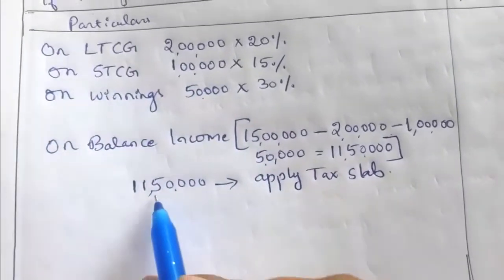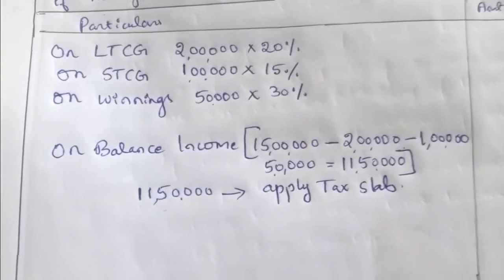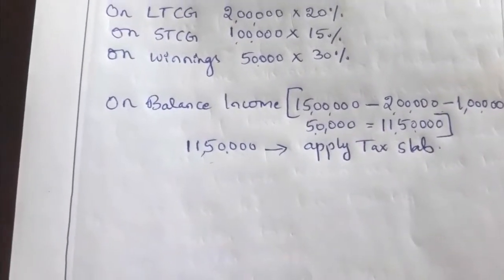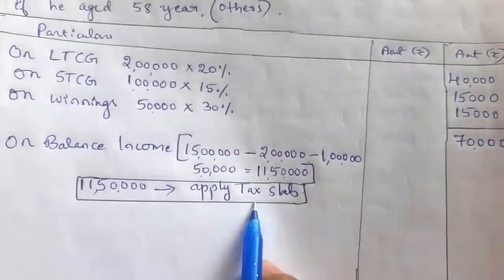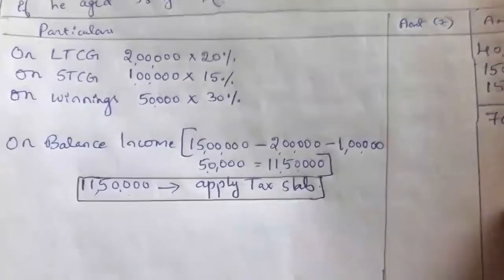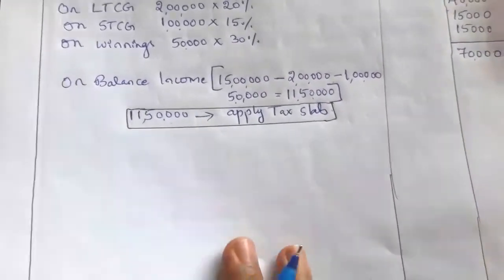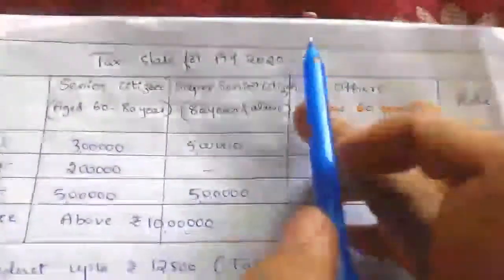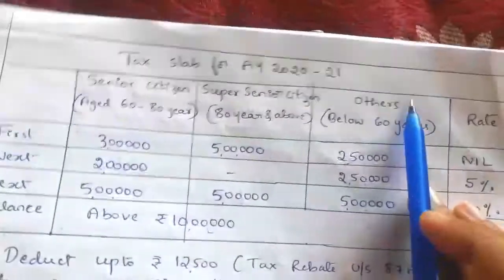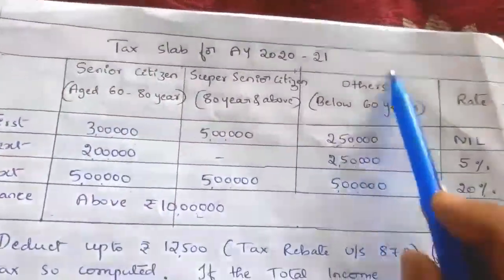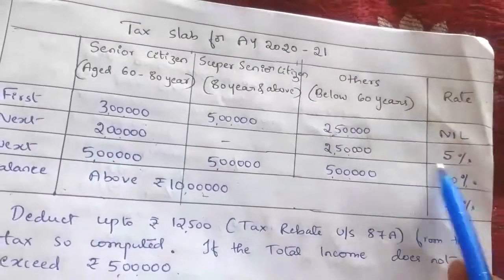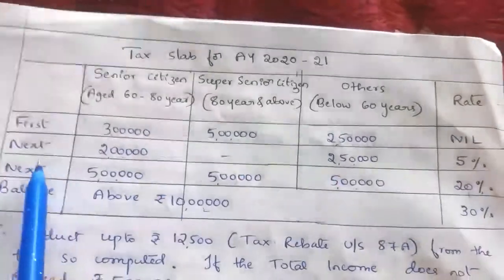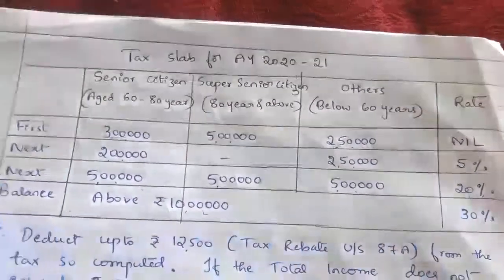So this is the balance income, 11 lakh 50,000 total balance income. Let me put a box here. On this income we have to apply the tax slab. As per the tax slab for assessment year 2020-21, for the others case below 60 years, the first 2,50,000 is nil. Next 2,50,000 at 5%. Next 5 lakh income at 20%, and above 10 lakh income at 30%. So that we have to write here.